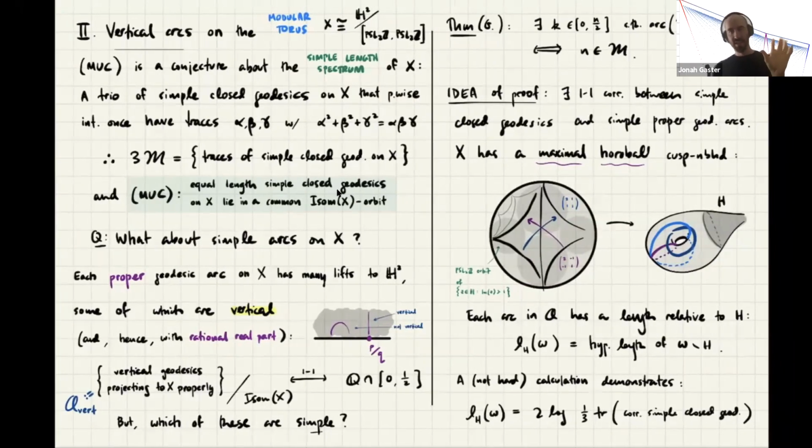So the way I described MUC was you look at this labeling and you worry that there might be two different occurrences of a Markov number. Well, whenever there's an occurrence of a Markov number in a horoball, just because of the way the numbers behave around the horoball, I could find the highest point where this label is the largest in a triple. So if there were two labels, then I would find two triples with the largest number.